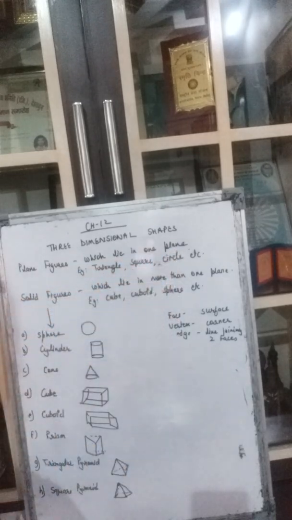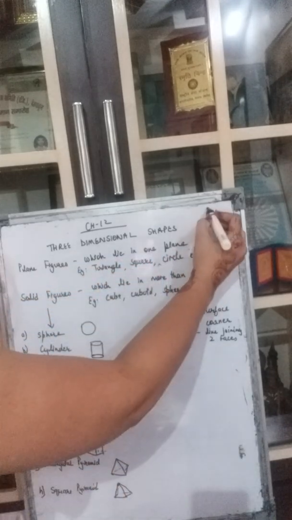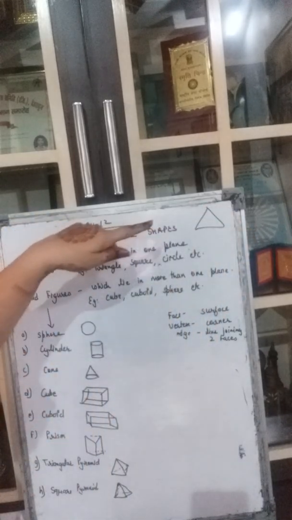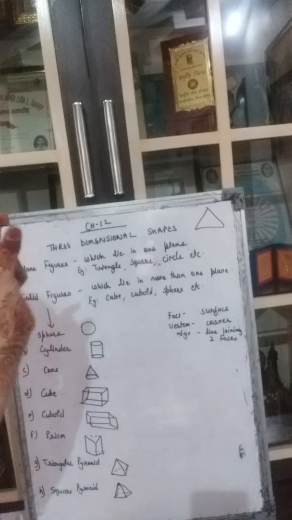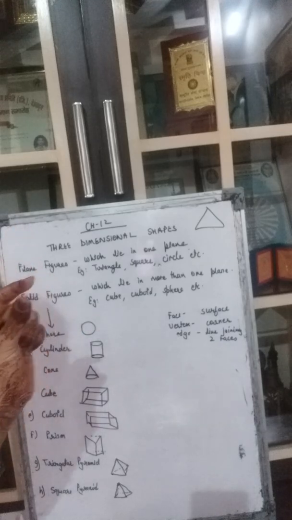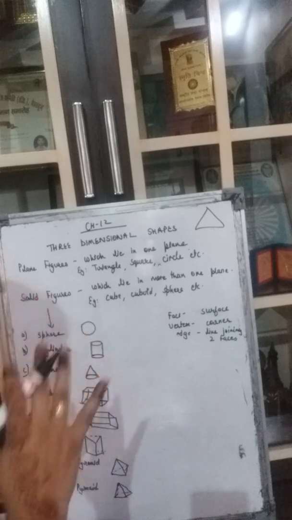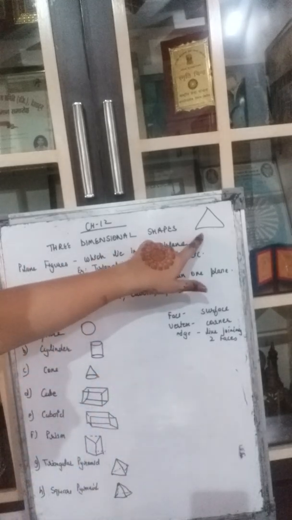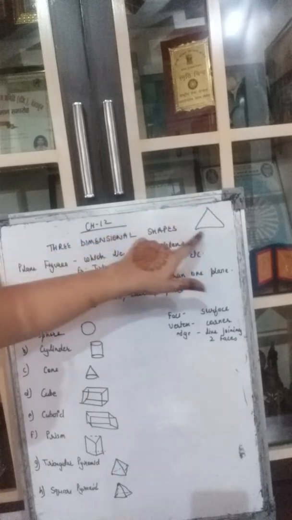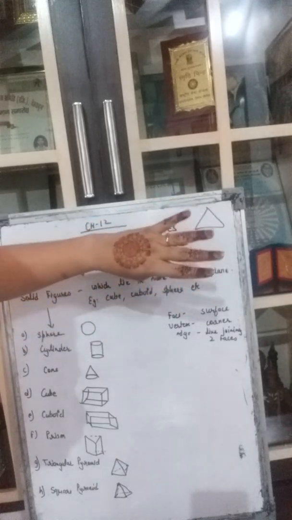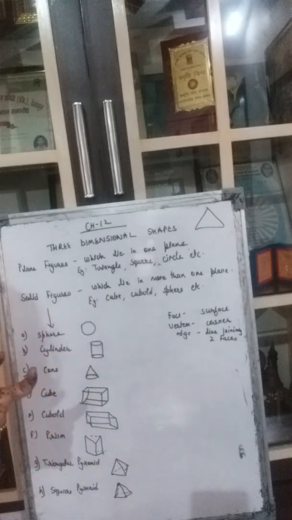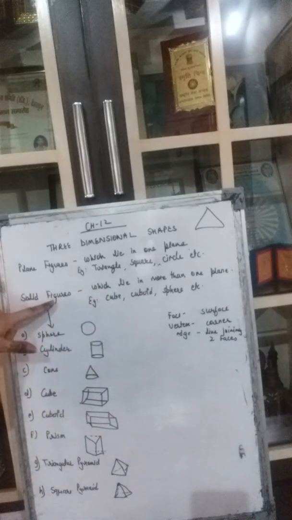That means suppose we have drawn a triangle here. Here you can say that it is having a length also and a height. But is it having a thickness? It is simply flat on a plane, on one plane only. Right? So that means this is a plane figure which exists only on one plane, which is flat, which does not have any thickness. Right?